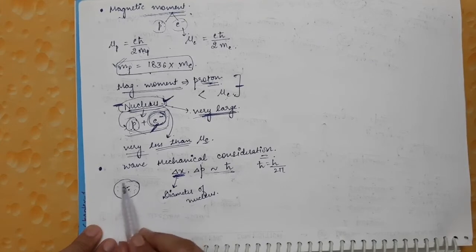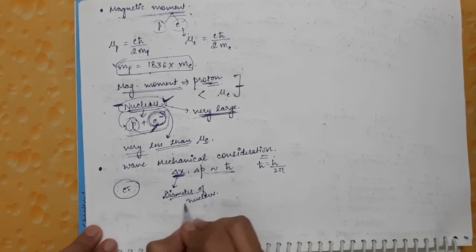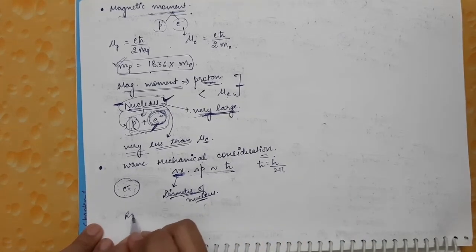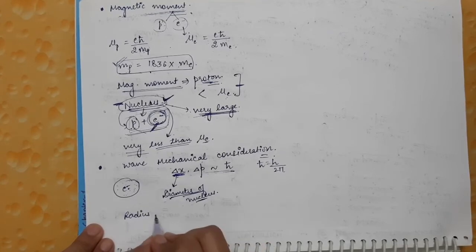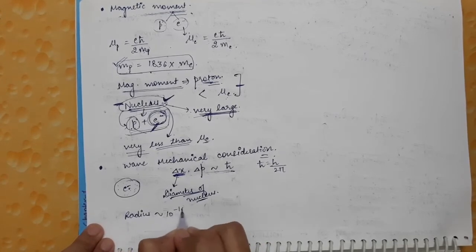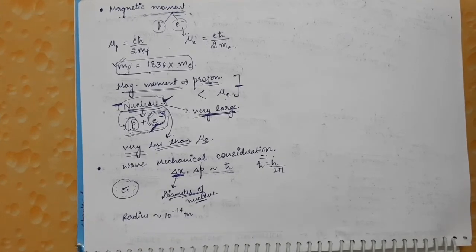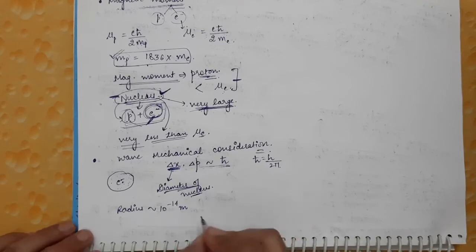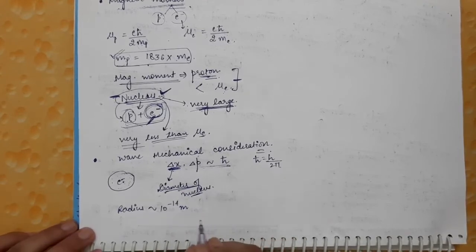The radius of the nucleus was found from Rutherford's experiment. It is of the order of 10^-14 meters, so the diameter of the nucleus will be equal to 2 times 10^-14 meters.